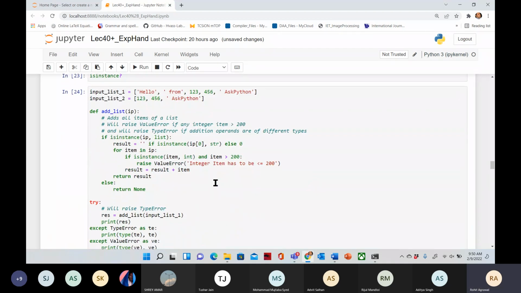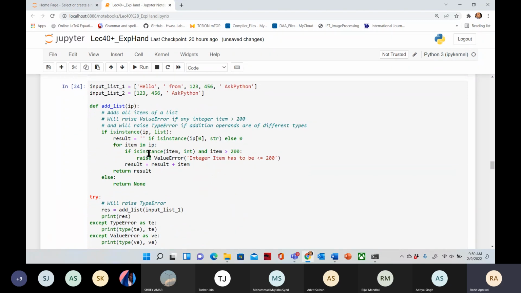Okay, so I have one more program for you. Just let me know the purpose of this program. We have two lists. The first list has hello from the two strings, then two integers, and then a third string, and the second list is this. There is one function, add list, and in this I am passing something.